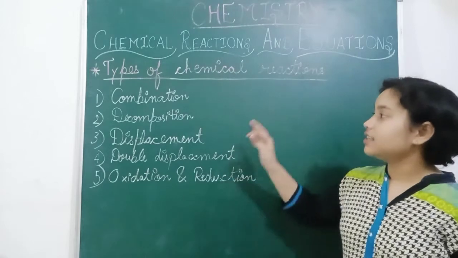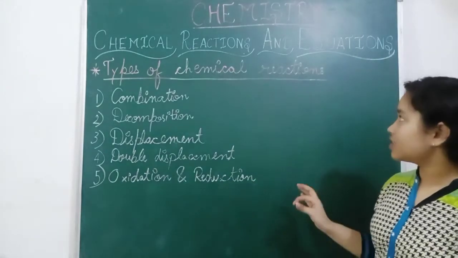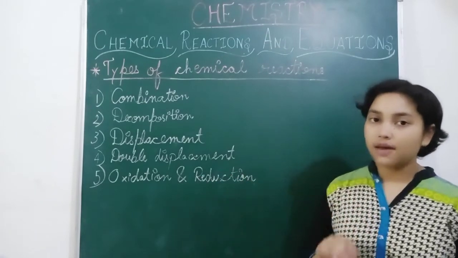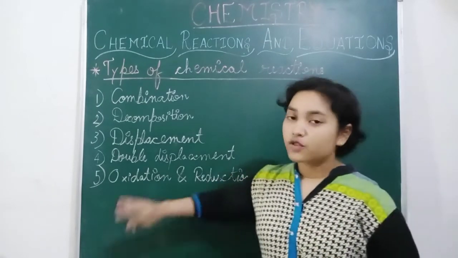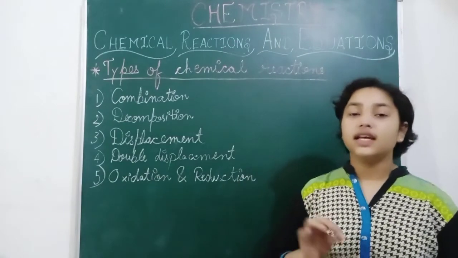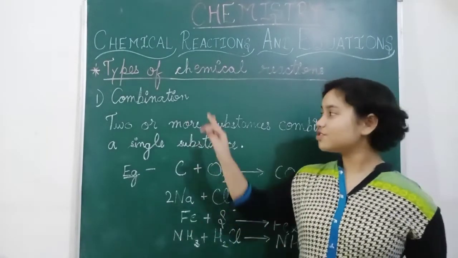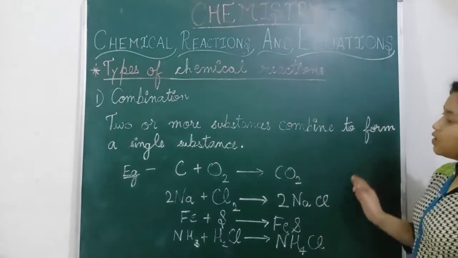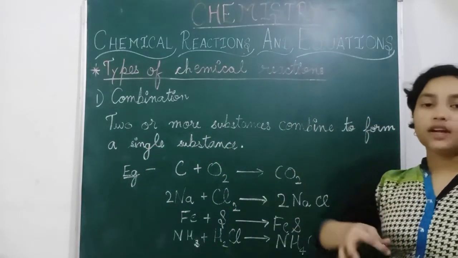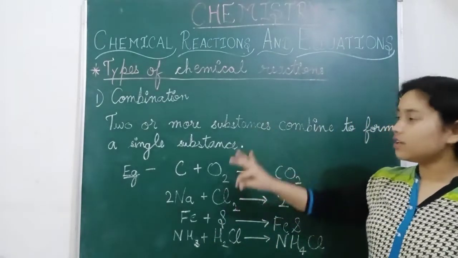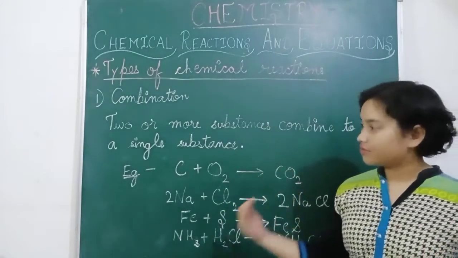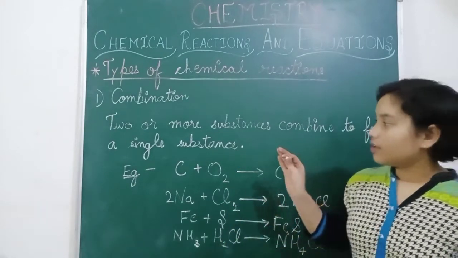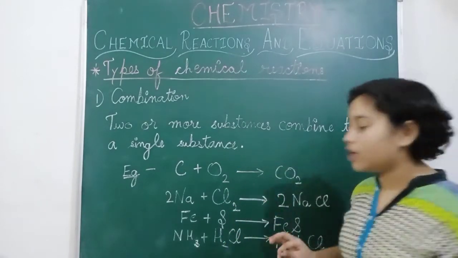So these are the 5 types of chemical reactions, and if we separate them out, then these are 6 types of chemical reactions. Let us discuss them one by one in detail. First one is combination reaction. Two or more substances combine to form a single substance. You need not learn such a long definition, it is very easy, but you can also memorize it from a formula.